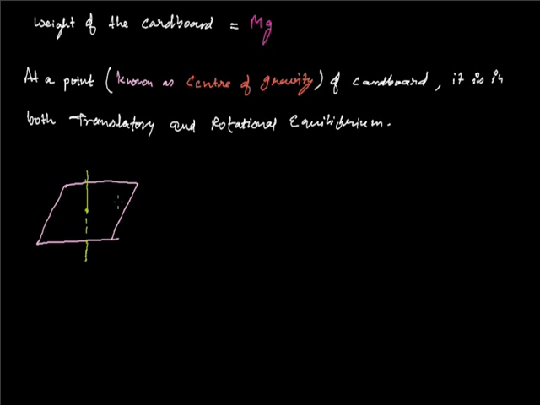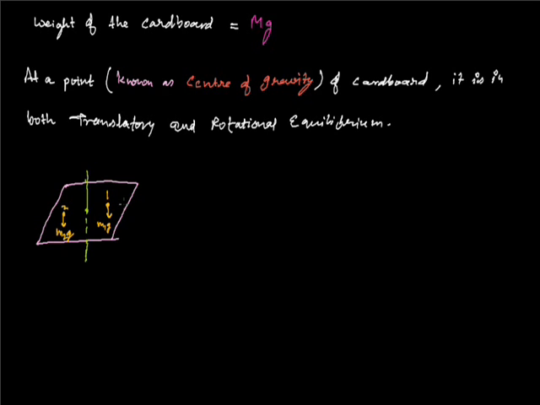Let us consider different mass particles situated at different positions from this axis. Say the mass particle number 1, its weight is acting downward, m1g. Say here the mass particle number 2, its weight is acting downward, m2g. And similarly, there will be many mass particles acting as constituent particles of that cardboard.